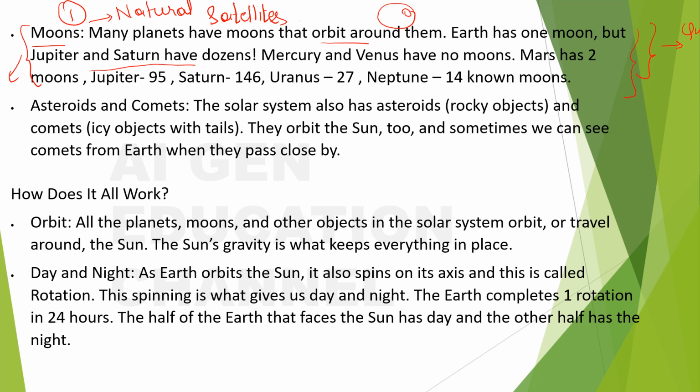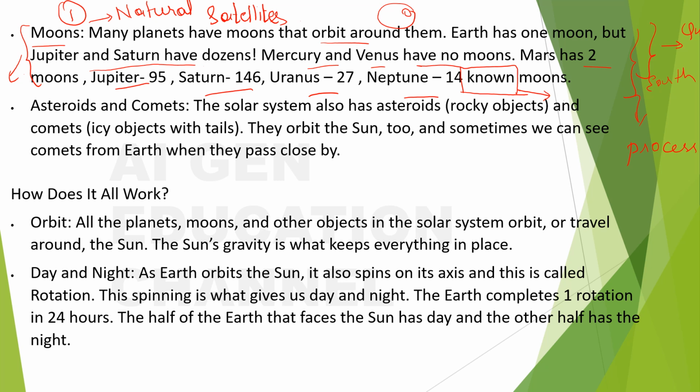So again, Mercury and Venus have no moons. The first two planets have no moons. Mars has two moons. Jupiter has 95 moons. Saturn has 146. Uranus has 27 and Neptune 14 known moons. This is why I have used "known moons", except for the Earth, and maybe we can say it about Mercury, Venus and Mars. For Jupiter, Saturn, Uranus and Neptune, it's like an ever-ending process. Scientists will eventually find more and more moons, so we can say they are known moons for now.